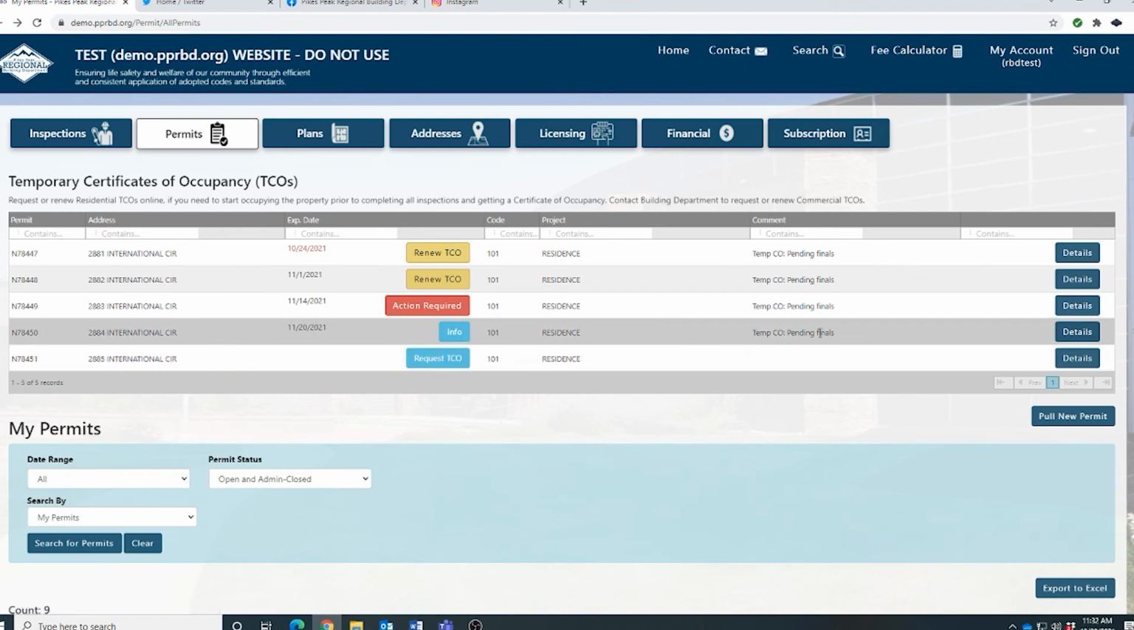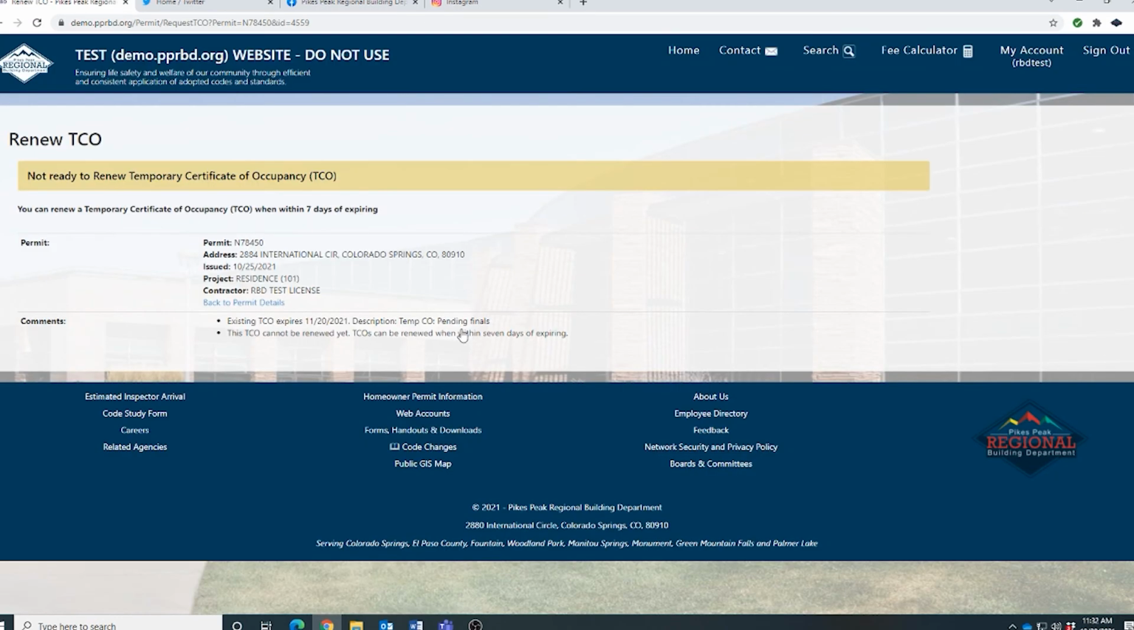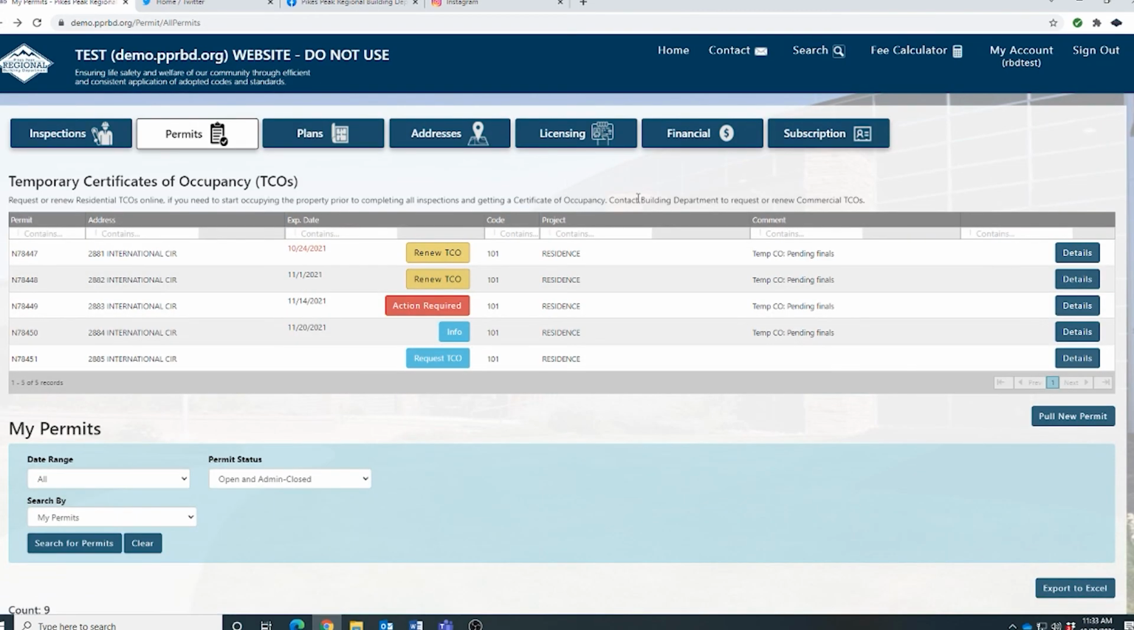The final category you'll see in your new TCO list is info. This is simply a placeholder that shows a TCO exists. These TCOs are not ready for renewal, but you can look at the info to know when the renewal will eventually be needed, and you can see that in the area where it talks about the expiration date. This feature helps builders track all of their active TCOs, which is crucial to getting things done on time and preventing any missed extensions.